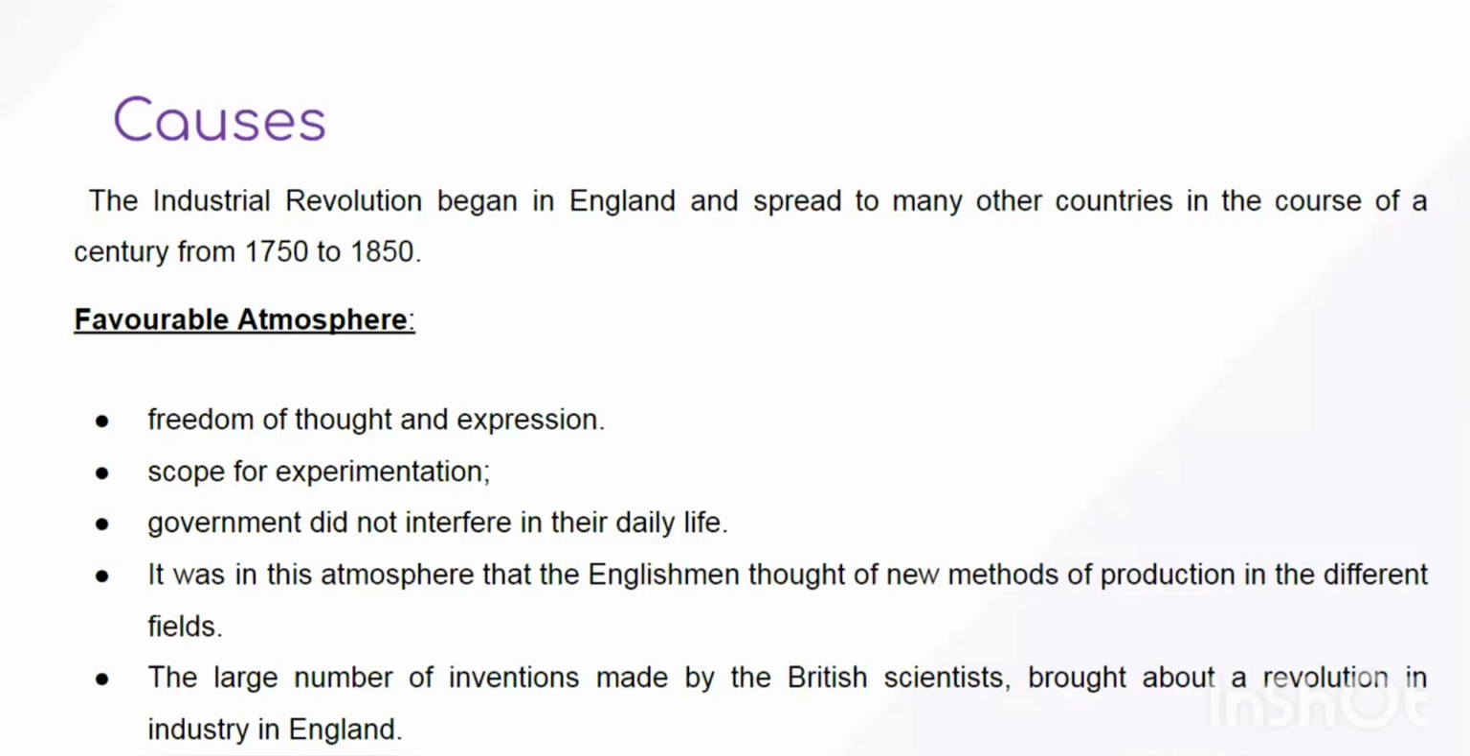Okay, so the government did not interfere in the life of the people, and because of all these things, Englishmen could do innovation, and that resulted in a series of inventions and innovations in the methods of production. As a result, this was one of the important causes for the industrial revolution starting in England only. And we see that a large number of inventions were made by British scientists.